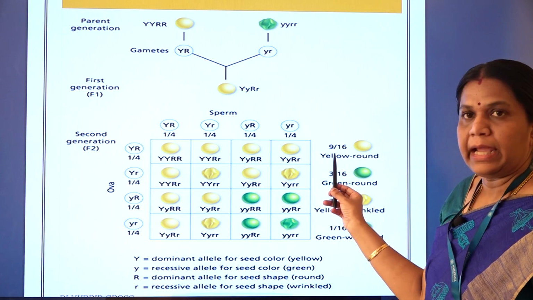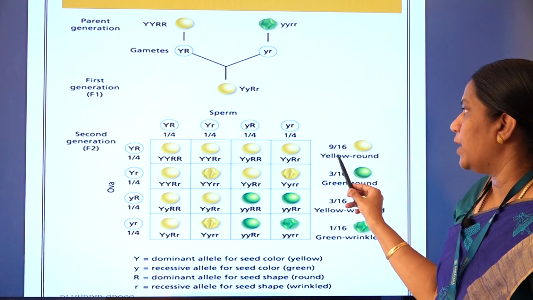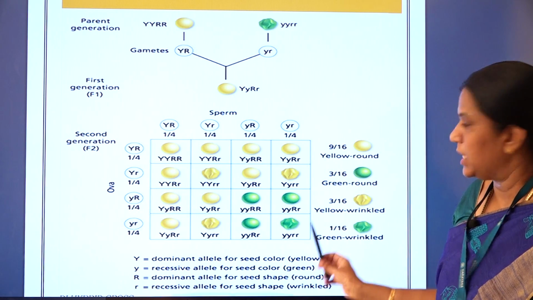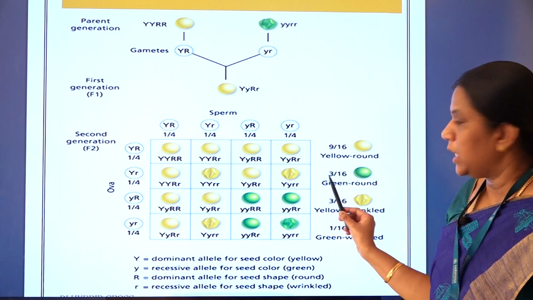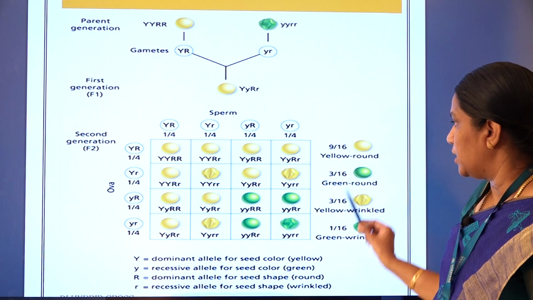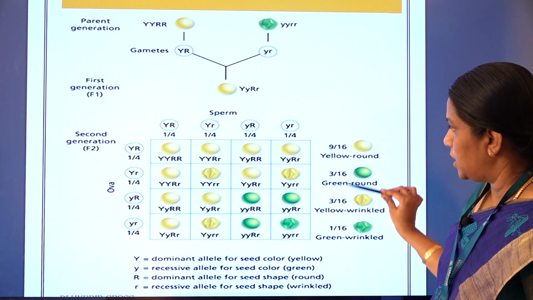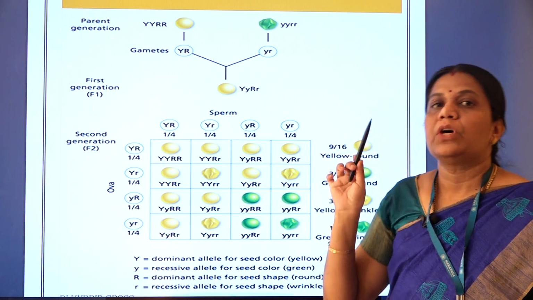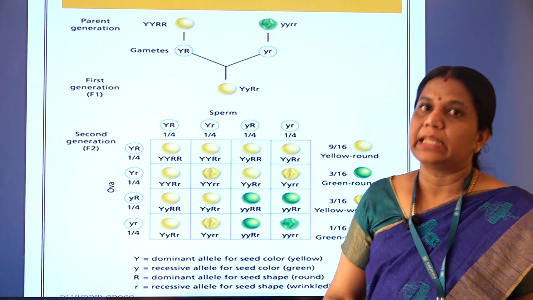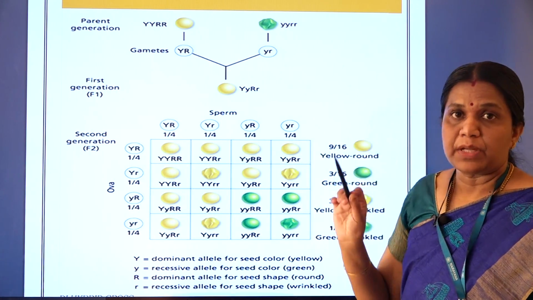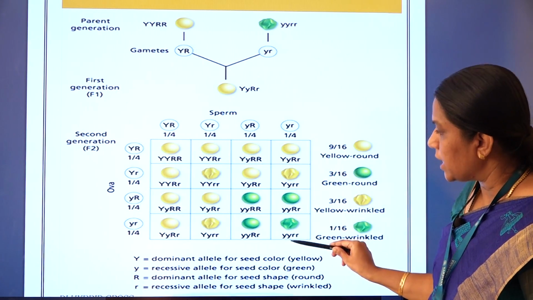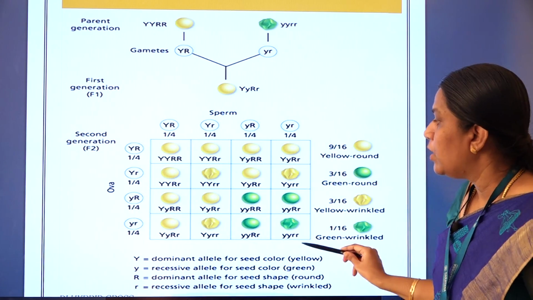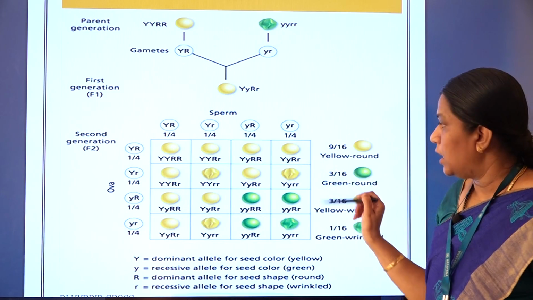So 9 plants he got yellow round, and green round 3:16. So 16 offspring he checked. Among the 16 offspring, 3 are green round and 3 are yellow wrinkled. So these 2 are the new combinations he got, and 1:16 is the green wrinkled, the recessive character, because the recessive character will express only in the homozygous condition. It will not express in the heterozygous condition. Homozygous means both are recessive. Green is recessive as well as wrinkled is recessive. So he got only 1. So this is the ratio, right?